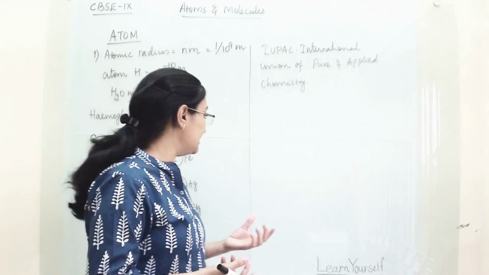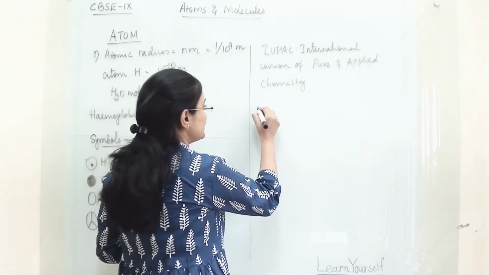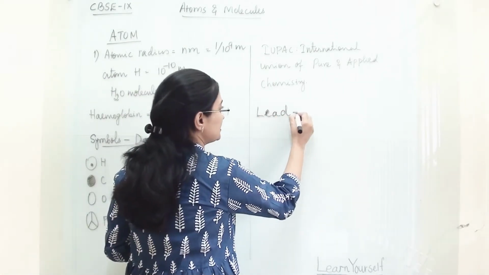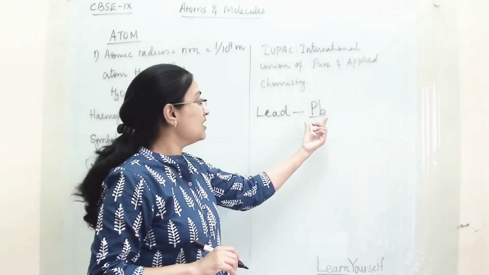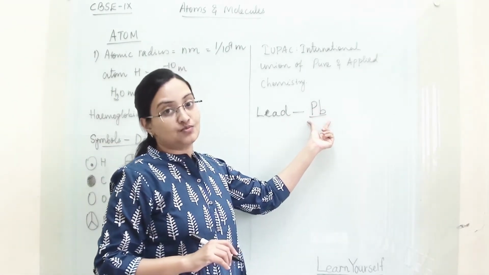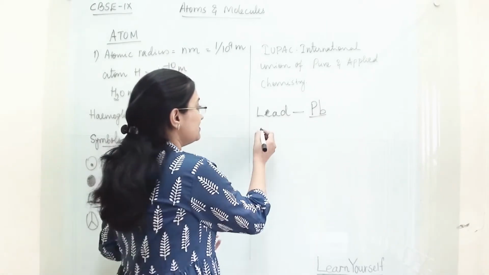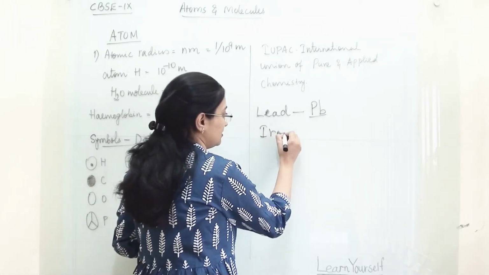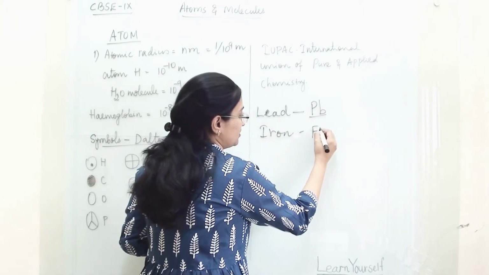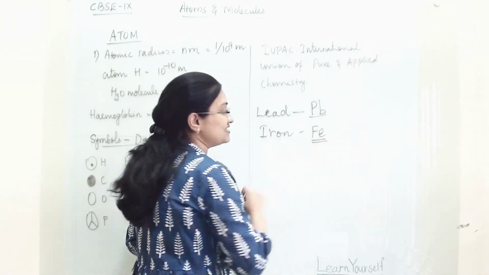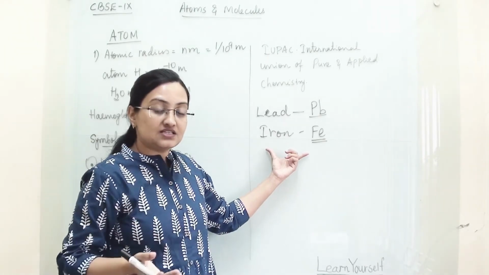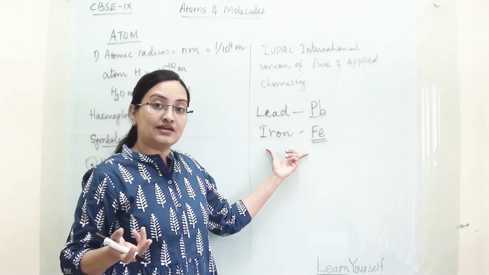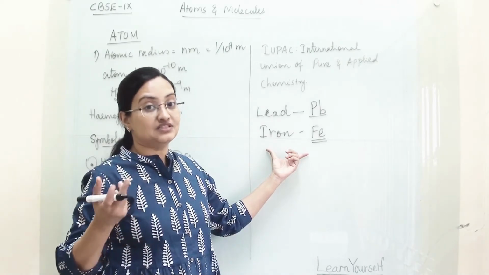For example, lead. Lead is spelled LEAD, but its symbol is Pb. Why? Because the symbol comes from the Latin name plumbum. Iron is ferrum, so the symbol is Fe. So it depends upon the scientist, the area, the continent or the region where it was discovered.